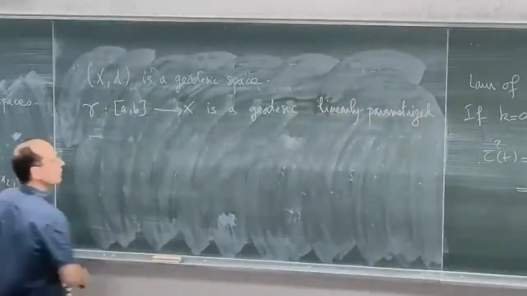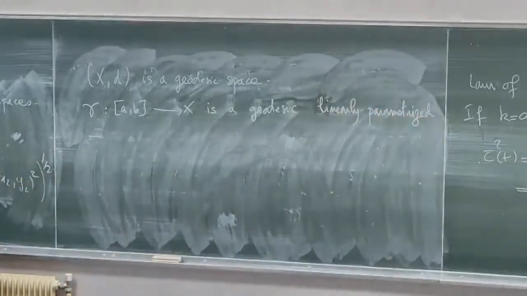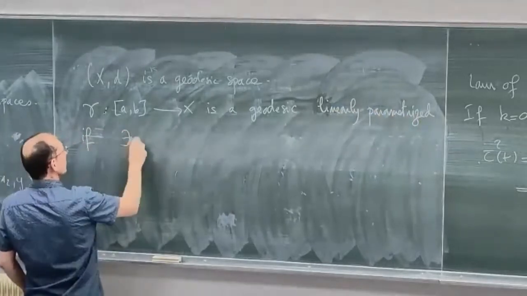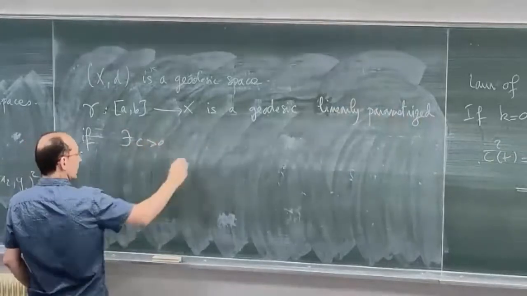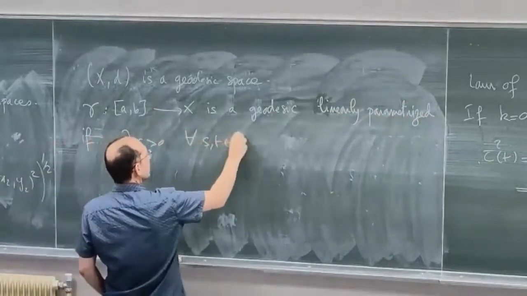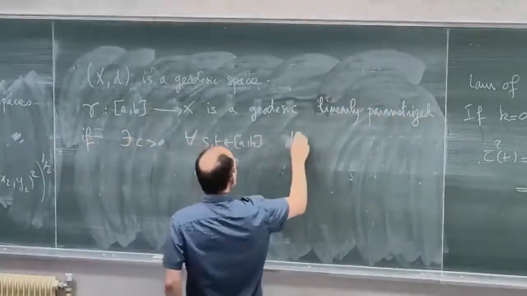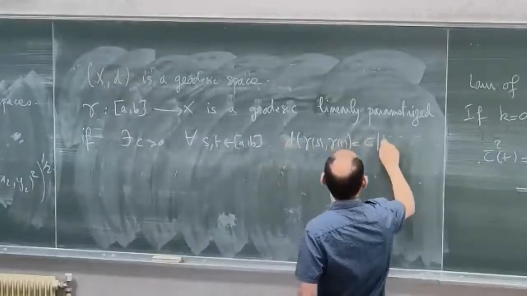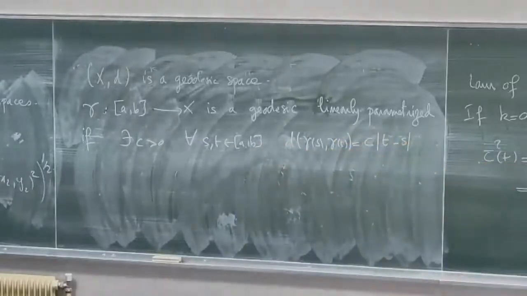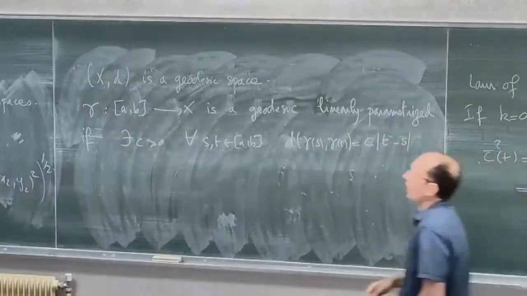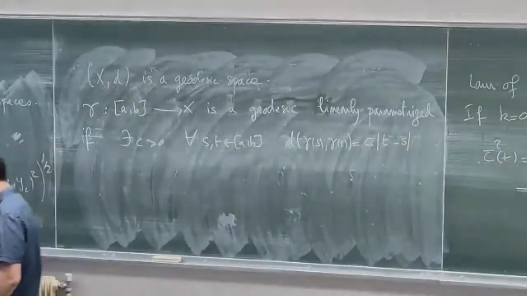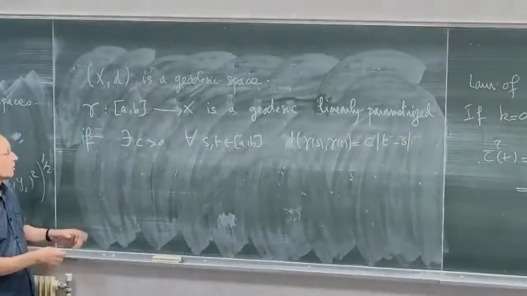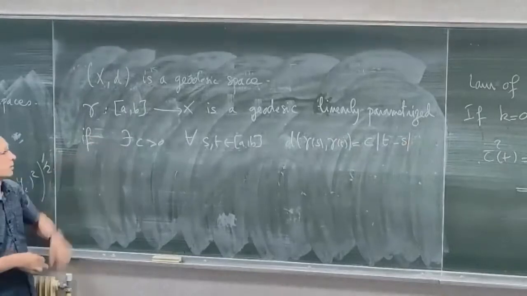Okay, so gamma is a linearly parameterized geodesic if there exists some constant C such that for all S, T in AB, the distance between gamma S and gamma T is equal to C times the difference between T and S, right? We'll use this later to compare the geodesics and to reparameterize all the geodesics between 0 and 1.